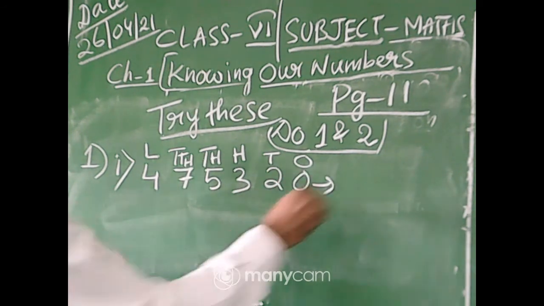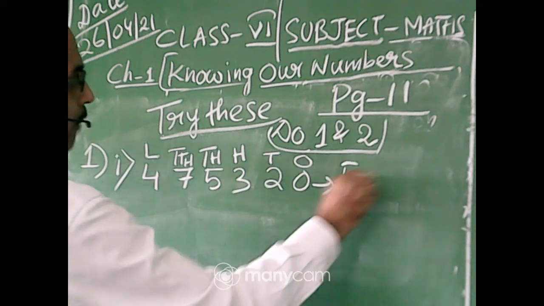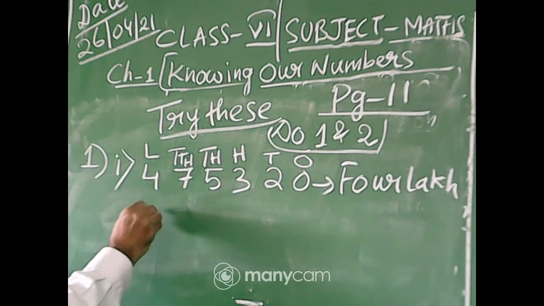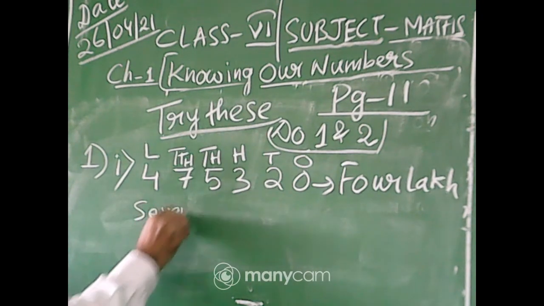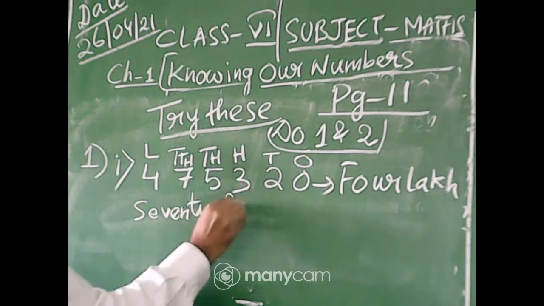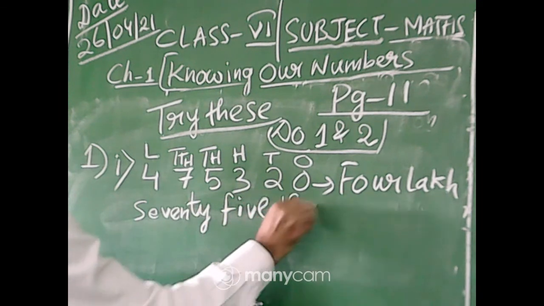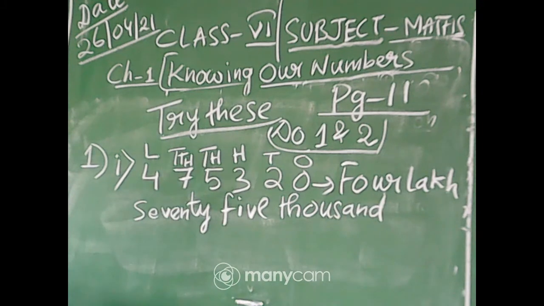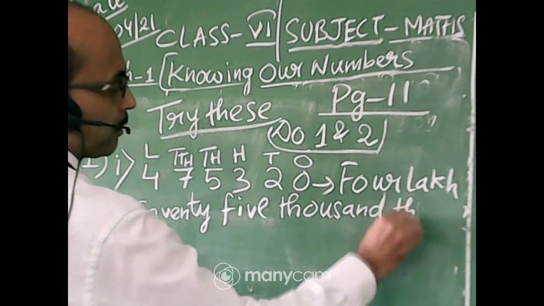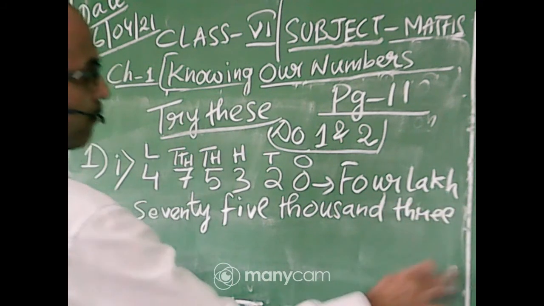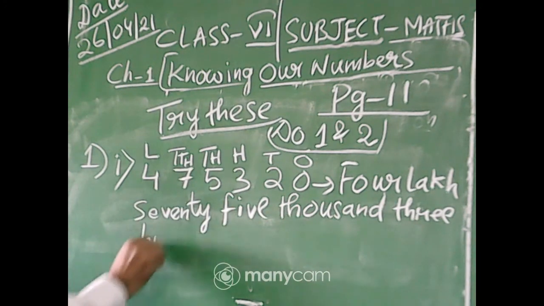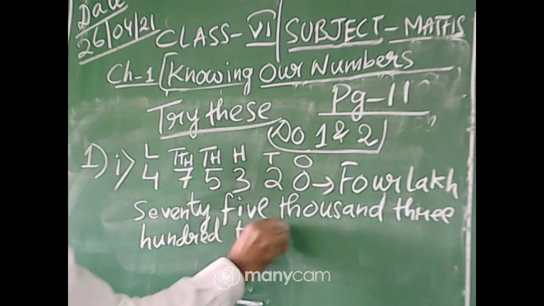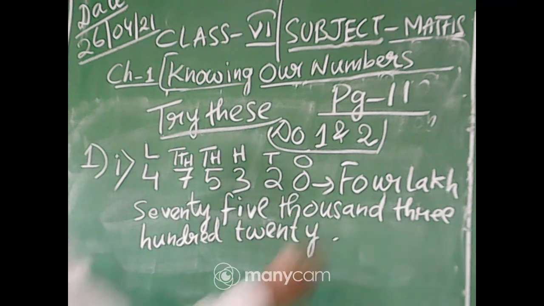You will write 4 lakh 75,000 320. Okay, this is a number name.